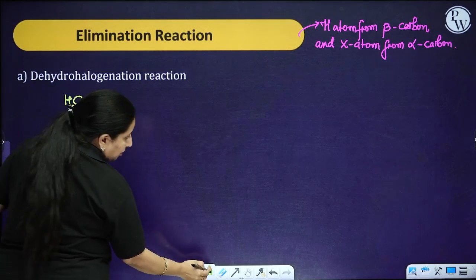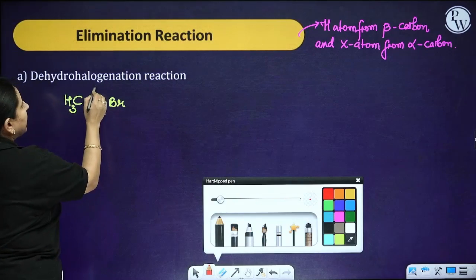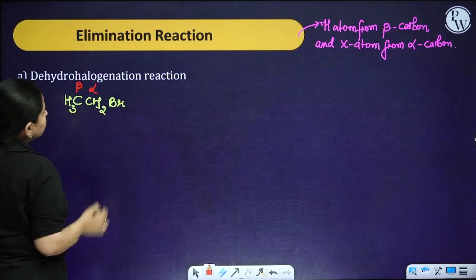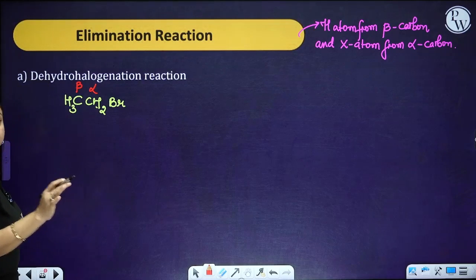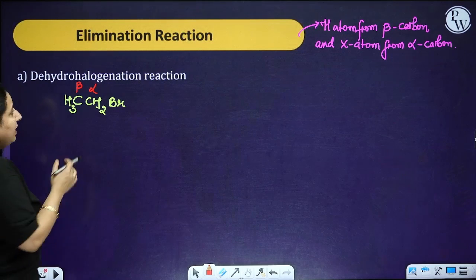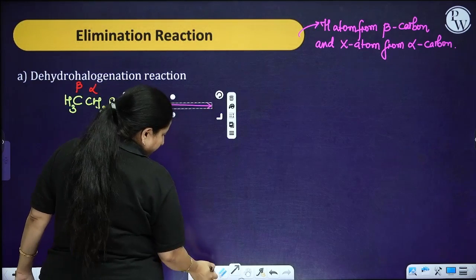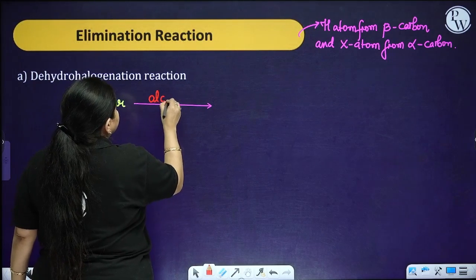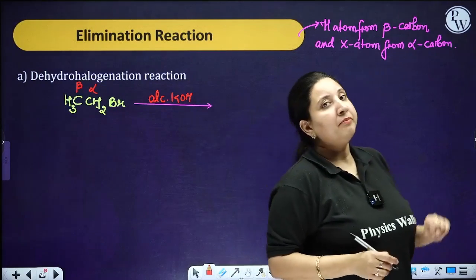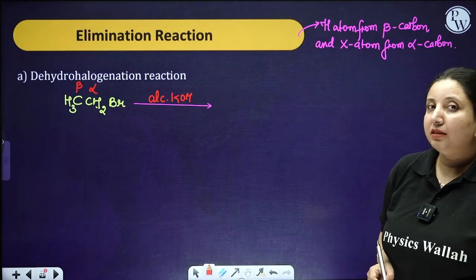Now you all are familiar with the fact that the carbon atom to which the functional group is attached is called alpha, and the carbon which is adjacent to it is called beta. For me over here it is very easy to remove the hydrogen atom. Why? Because I am having the one beta. Now this reaction is going to take place in the presence of alcoholic KOH. If you remember, in this lecture only, I have told you the role of the aqueous KOH, that it is going to act as a nucleophile.